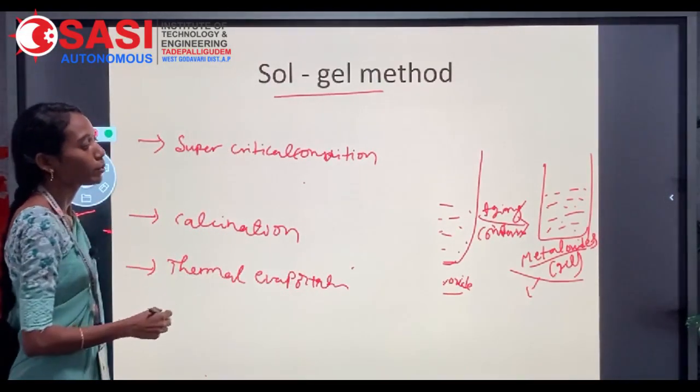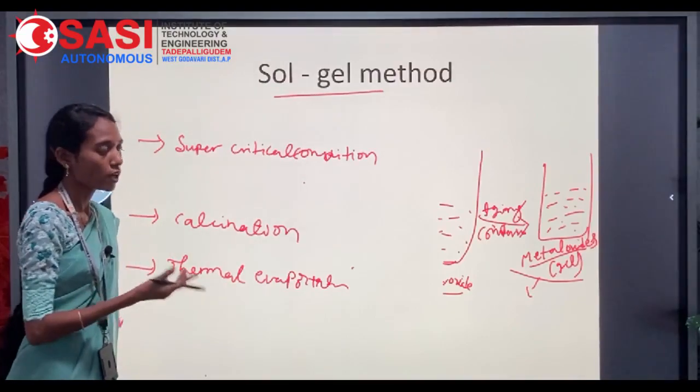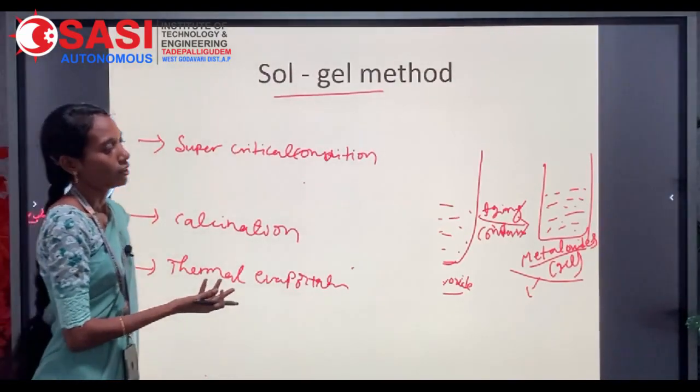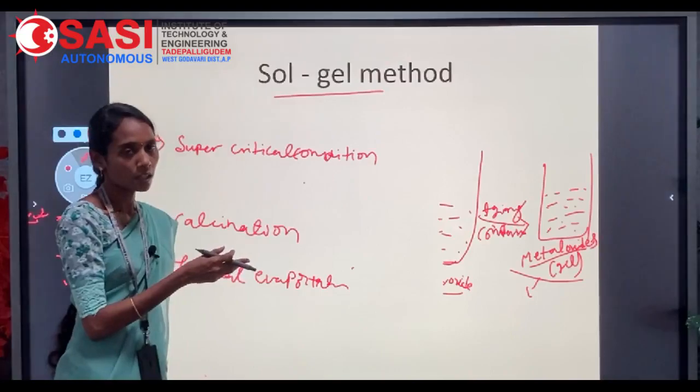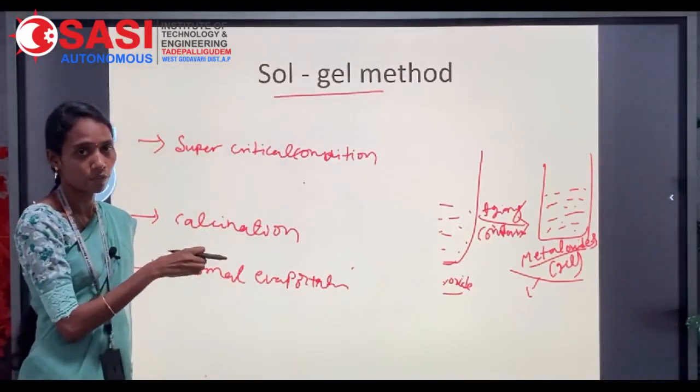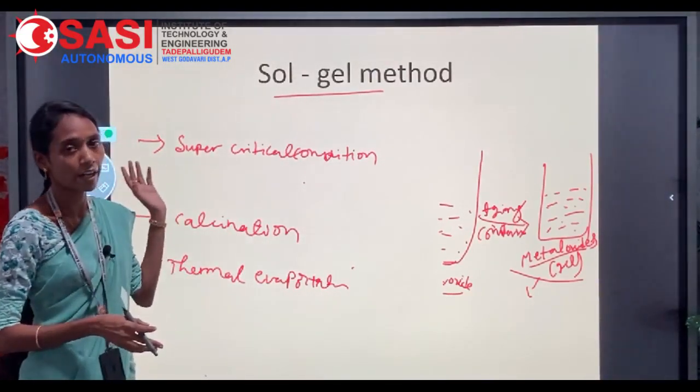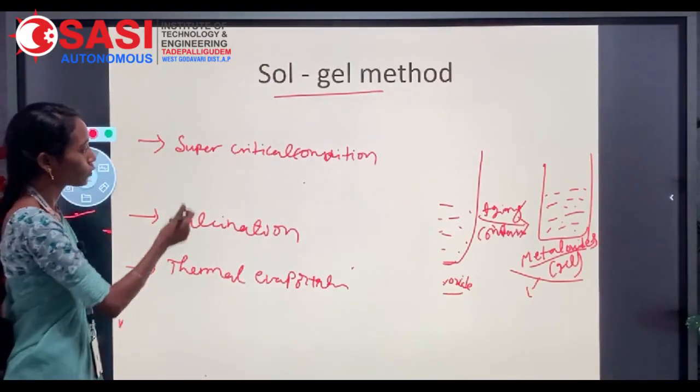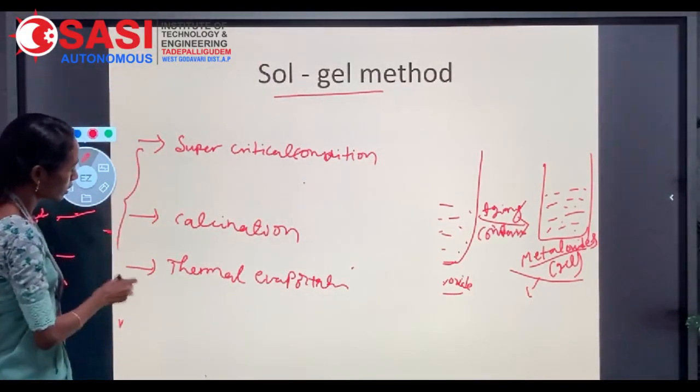Drying means removing or extracting the solvent particles which are associated with our solute particles. Initially we added alcohol to that. To avoid that, the drying process is required.